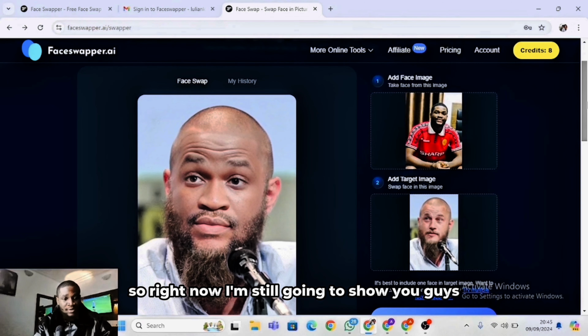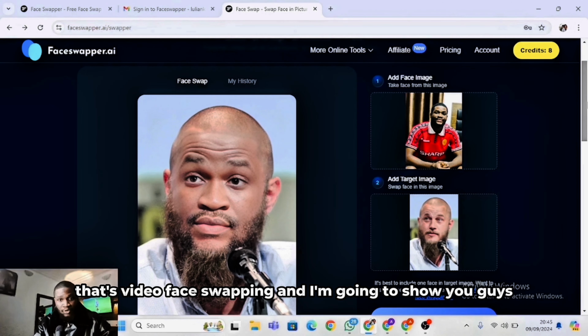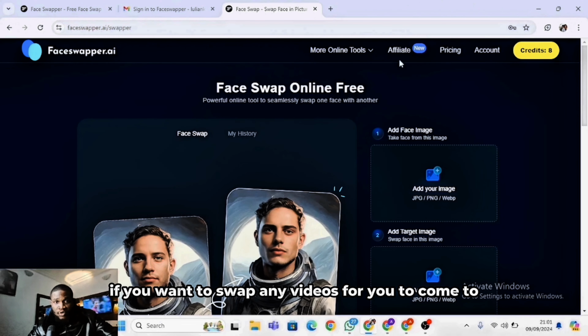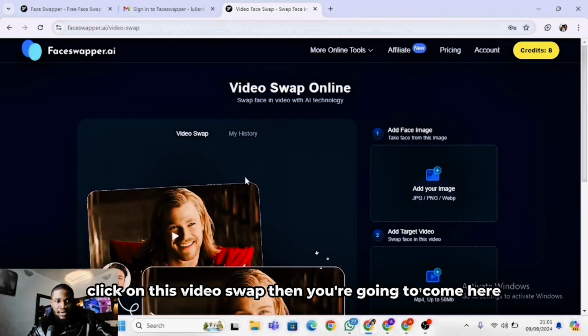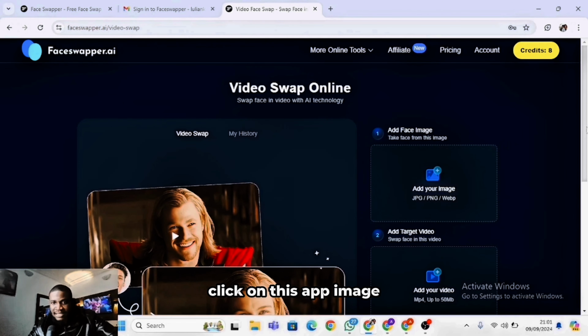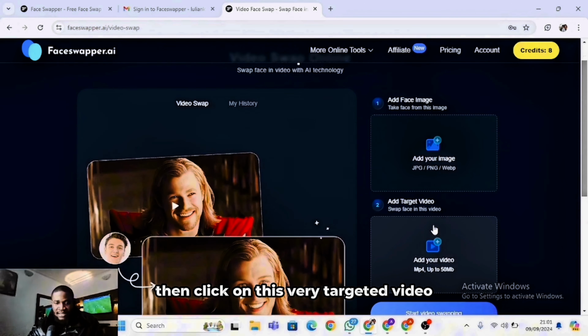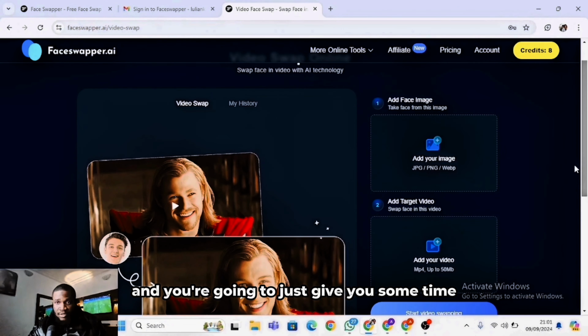Right now, I'm still going to show you guys how you're going to do that with video. That's video face swapping. After swapping to any face of your choice, if you want to swap any video, you come to this more online tools, then come to this video swap. Click on this video swap. Then click on this add image. That's the image that you want to swap it to. Then click on this targeted video. Then click on this start video swapping, give it some time, and it's going to swap to any video of your choice.